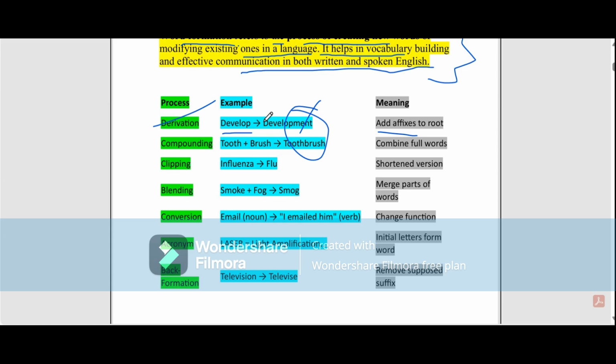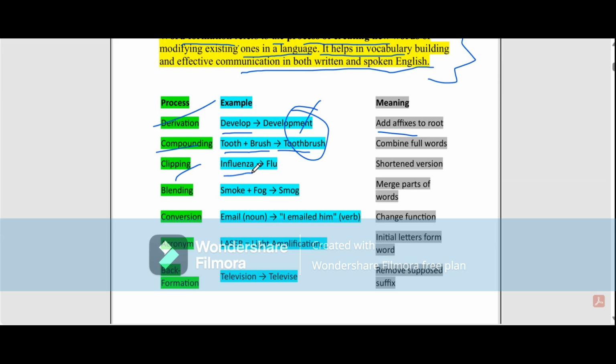Another process is compounding. In this process, we add two root words, and that forms a combined full word. Here is the example: tooth plus brush becomes toothbrush. Clipping: here we clip some letters in a word. For example, influenza is clipped to flu, a shortened version.